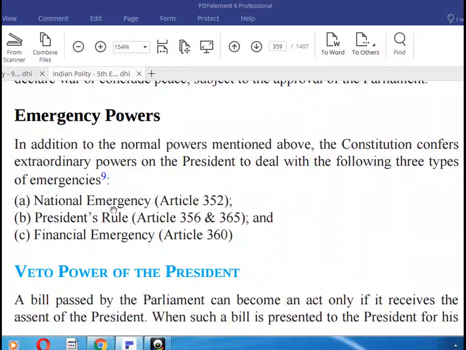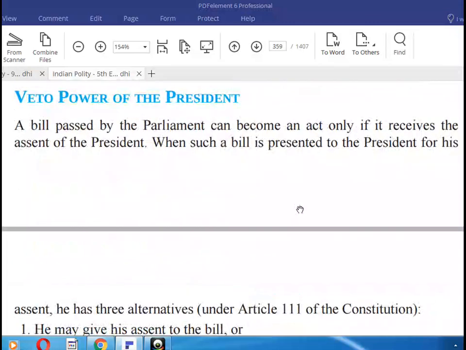Emergency powers. Besides the normal powers mentioned above, the Constitution confers extraordinary powers on the President to deal with the following three types of emergencies: national emergency, Article 352; President's rule, Articles 356 and 365; and financial emergency, Article 360. Now, veto power of the President. A bill passed by the Parliament can become an act only if it receives the assent of the President.